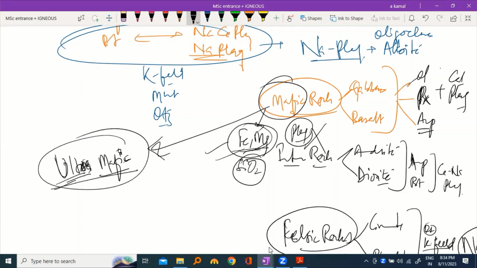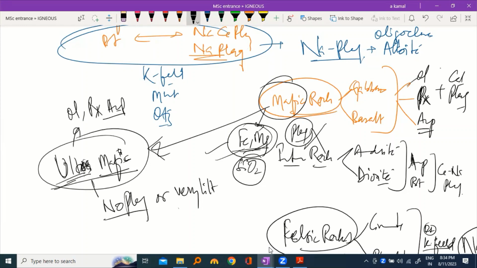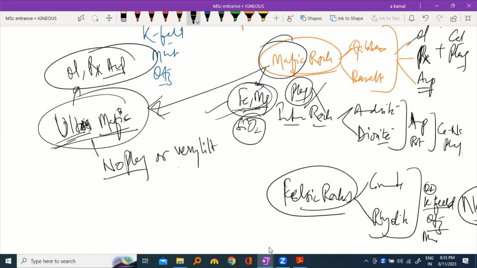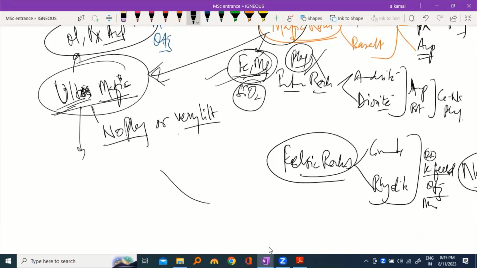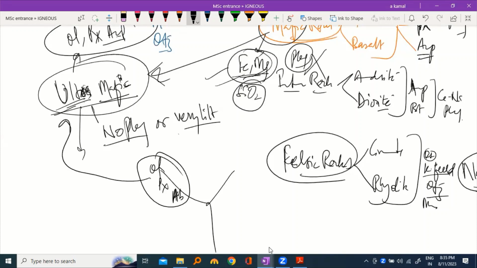So when you have no plagioclase or very little plagioclase, and you have mainly mafic minerals, which are olivine, pyroxene and amphibole. If your rock is mainly made up of olivine, pyroxene and amphibole, with no plagioclase or very little plagioclase, then that rock is called ultramafic rock. Ultramafic rock is formed with the help of olivine, pyroxene and amphibole, hornblende. These three minerals will basically form ultramafic rocks. No plagioclase at all, or very little plagioclase.